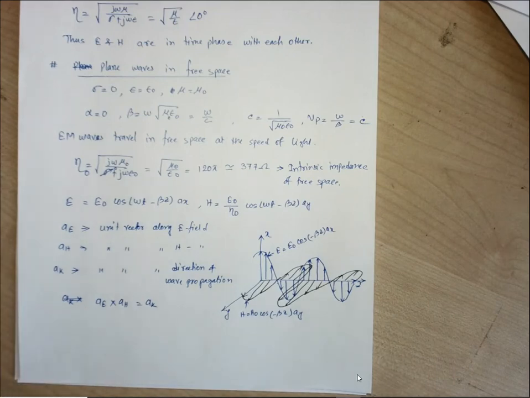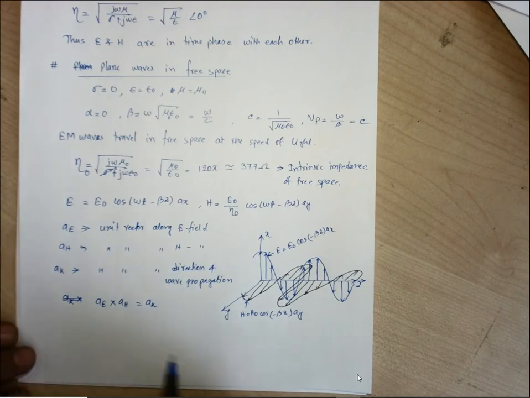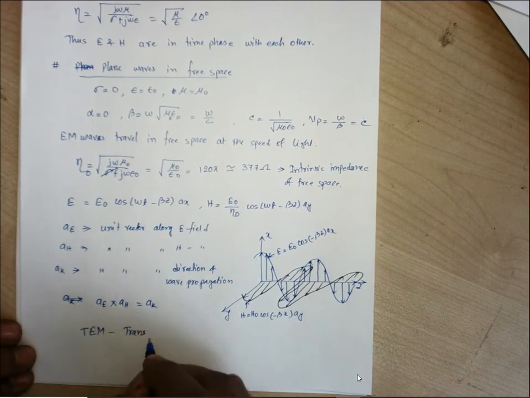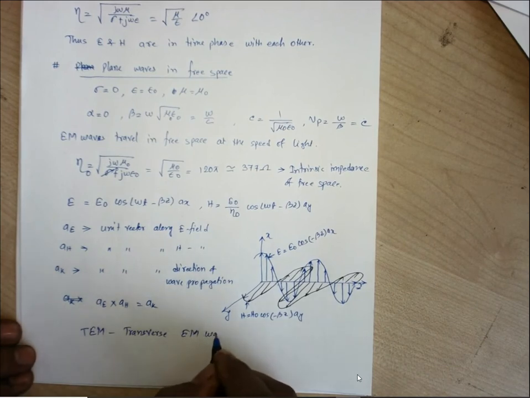So this kind of waves, where electric field and magnetic fields lie on a plane and the direction of propagation is normal to that transverse plane, are known as TEM wave. As I said earlier, transverse EM wave. Why?